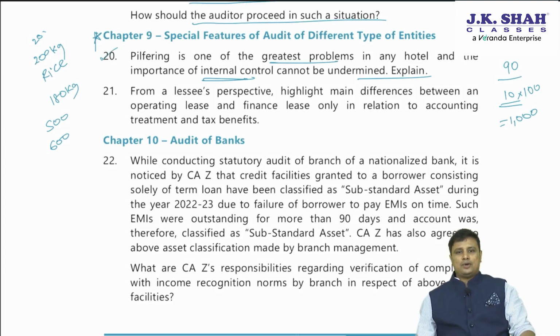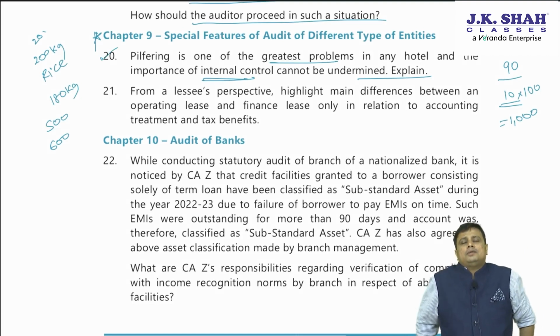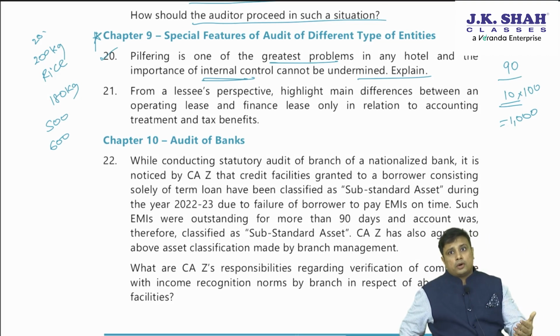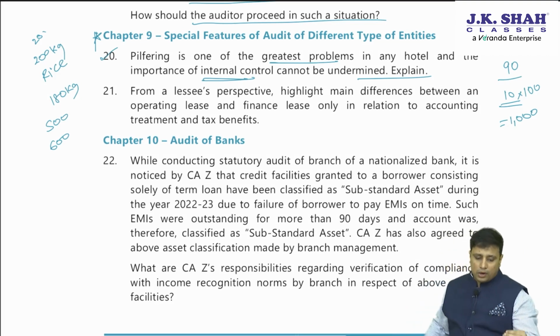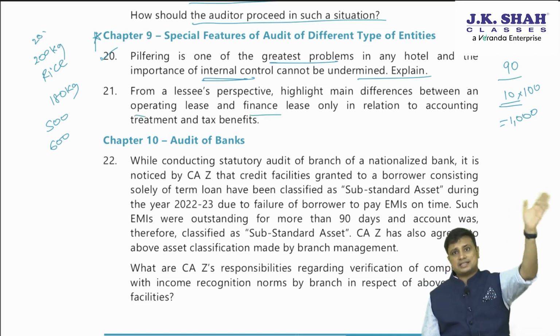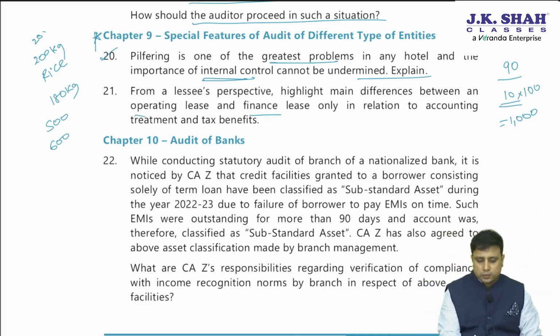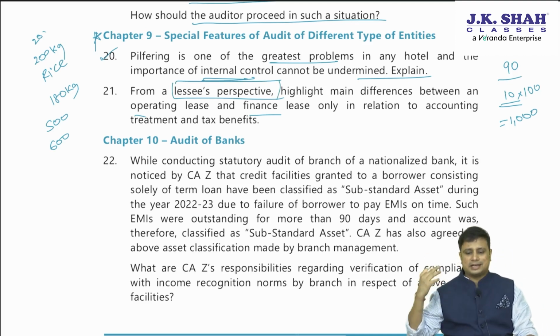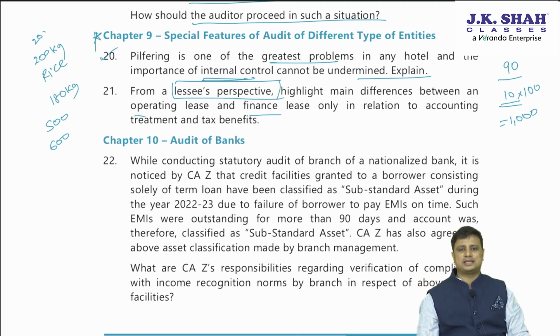Next, question number 21. This question, rather than being an auditing question, is more about accounts. They are asking you, what do you mean by operating lease and finance lease? So from the lessee's perspective, whose perspective? Lessee. That is the person who's taking an asset on lease. Highlight the main difference between operating lease and finance lease.